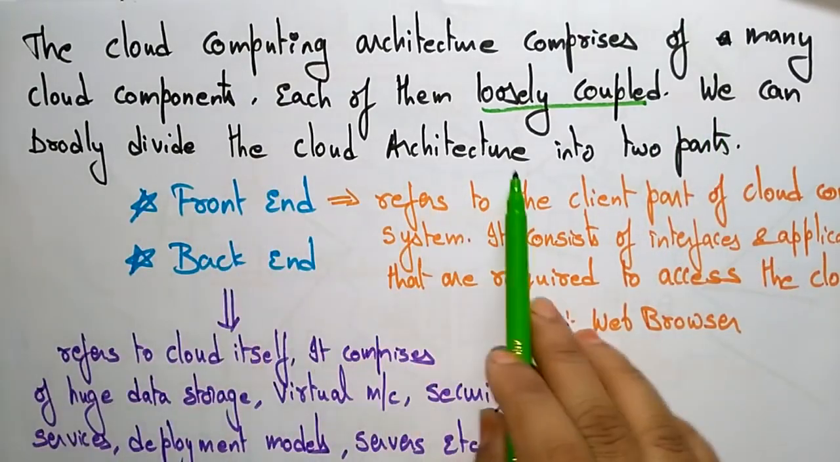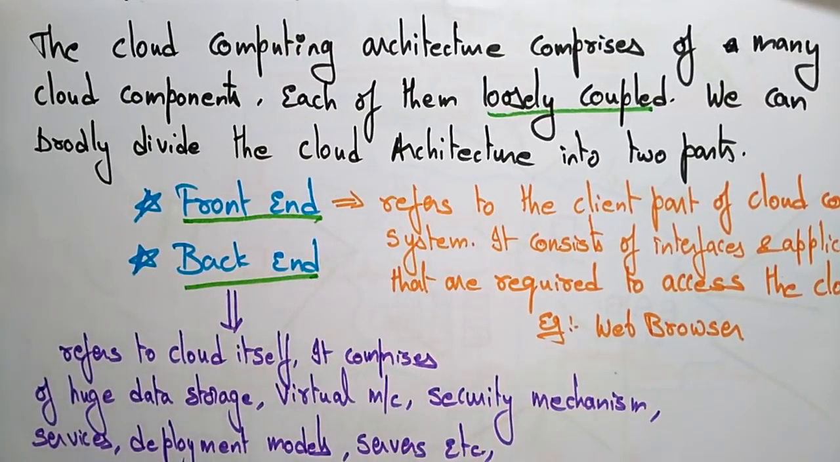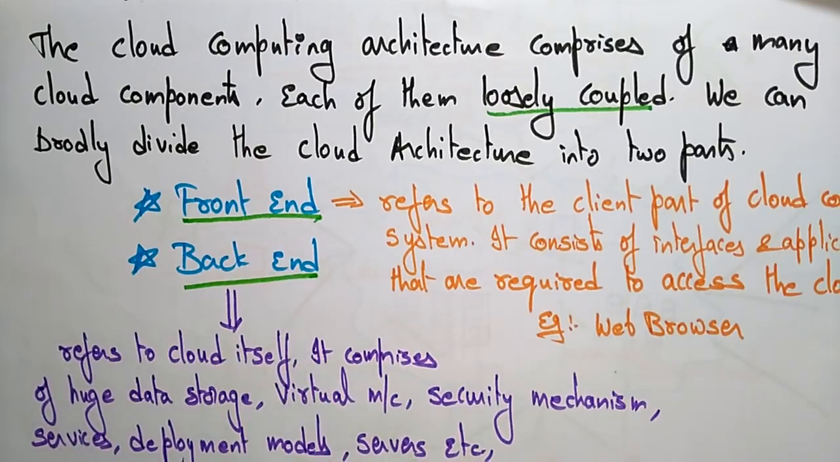We can broadly divide the cloud architecture into two parts, the front end and the back end. Generally, whenever people think about cloud computing architecture, they think it is a system. Actually, this is not a system which you can touch and feel. It's just software, the services provided by the cloud service providers. They have the systems and some equipment which store the data, and whenever you want to access it, they can provide it to you.